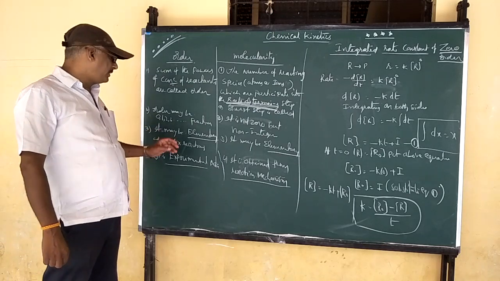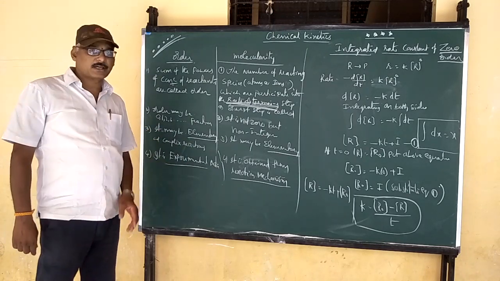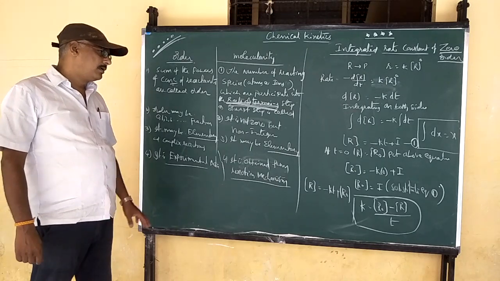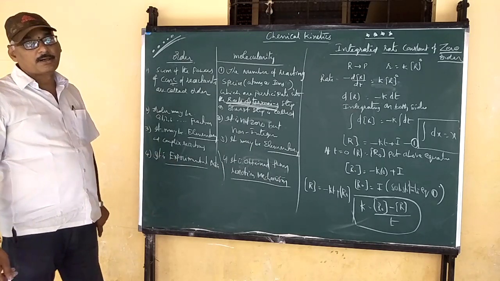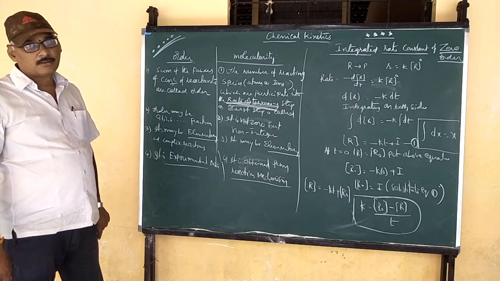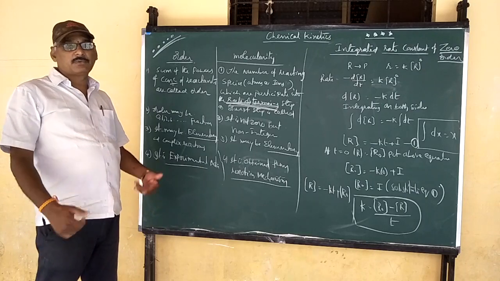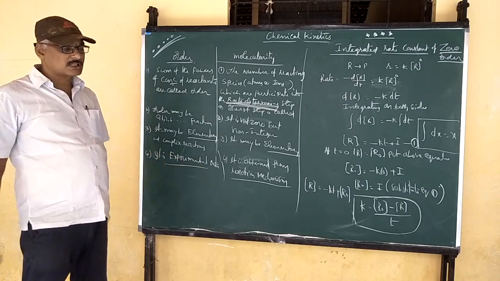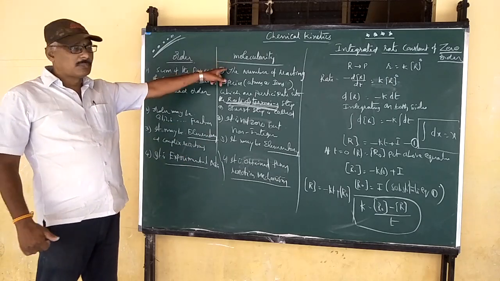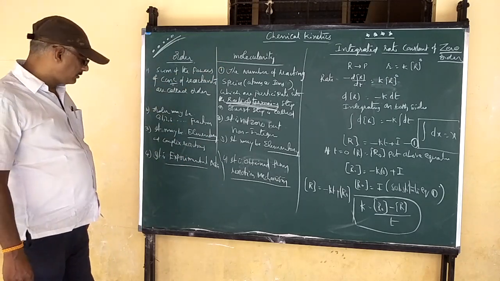That's why order may be for elementary or complex reactions. Whereas molecularity applies only to elementary reactions. It can show the mechanism of the reaction, and in that mechanism the slowest step gives the molecularity of the reaction.